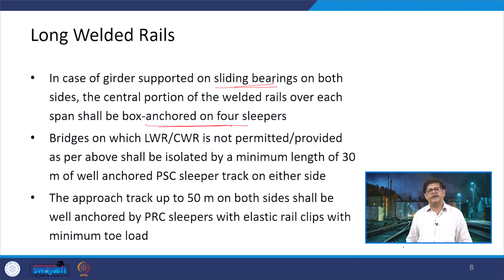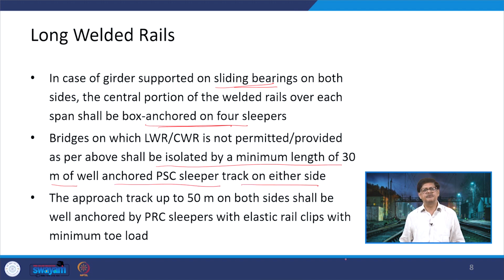Even if it is being provided with the girder system, then in that case also what type of bearings are being provided will define where something is to be done. But in both of those cases the box anchoring on 4 sleepers is common. The bridges on which LWR/CWR is not permitted or provided as per the above conditions, they shall be isolated by a minimum length of 30 meters of well anchored PSC sleeper tracks on either side. So, this is also another condition.